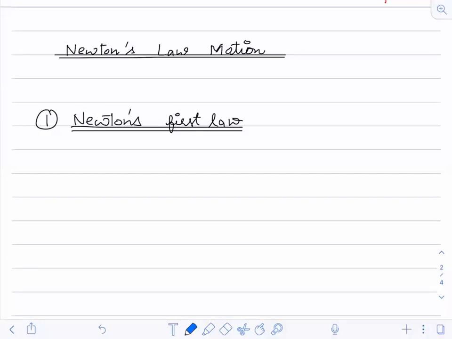So Newton's first law states that every body will continue in its state.